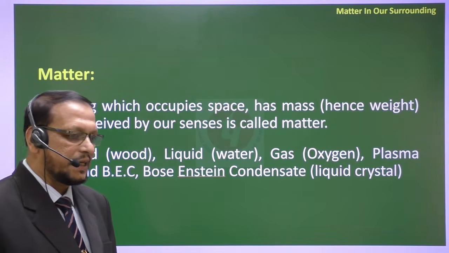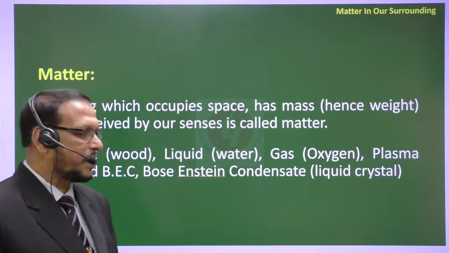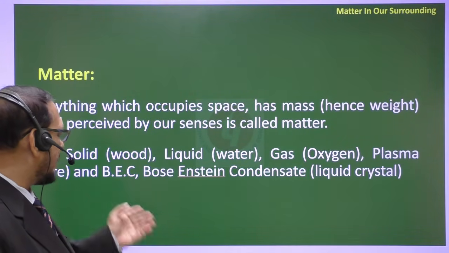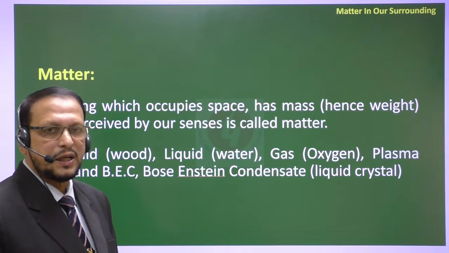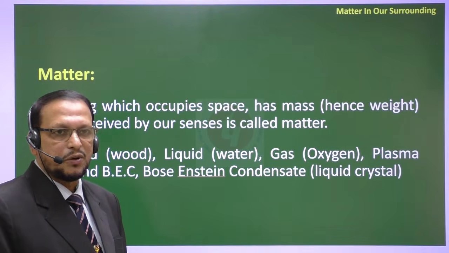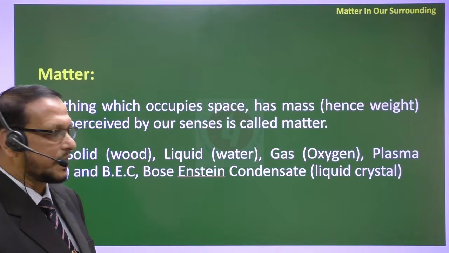In 1995 American scientists actually discovered it with the help of the idea of Satyendra Bose and Einstein. An example is liquid crystals, the digits we see in the computer and the calculator.